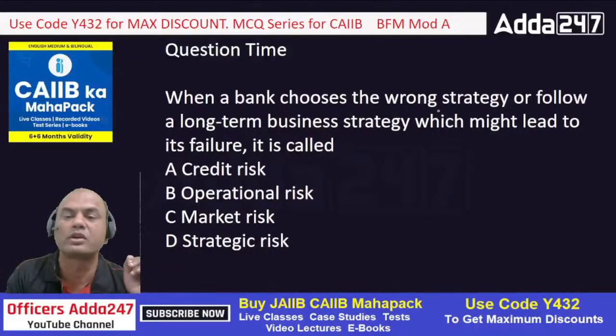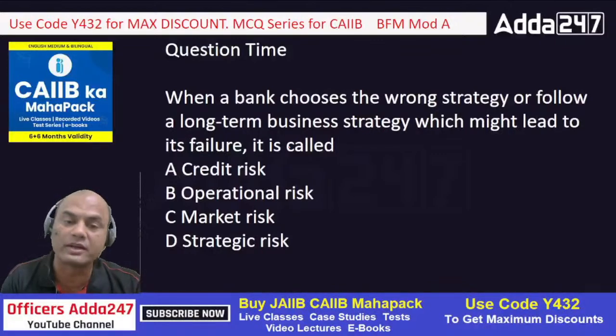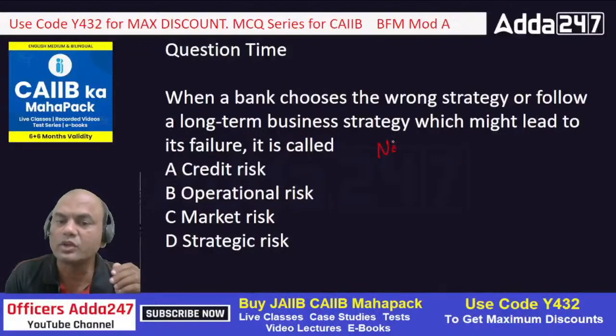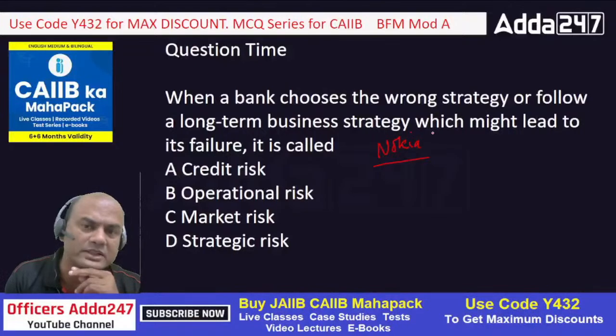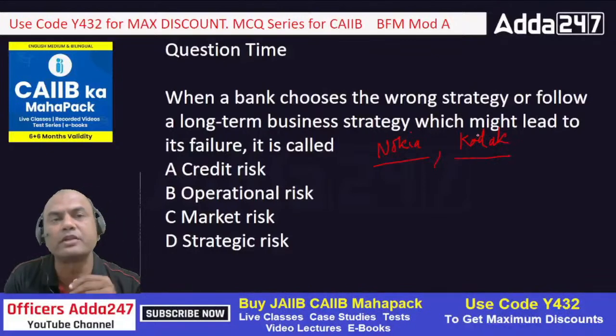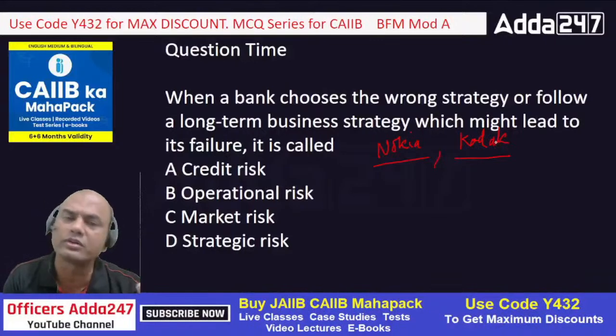When the bank chooses the wrong strategy or follows a long-term business strategy which might lead to its failure, it is called strategic risk. For example, I'll give you Nokia. Nokia was one of the biggest mobile companies in 2004-5, but where is Nokia now? Why? Where has it gone? Kodak Films. Remember anyone? Kodak Films, the biggest company in the camera film segment. Where is it now? Gone.